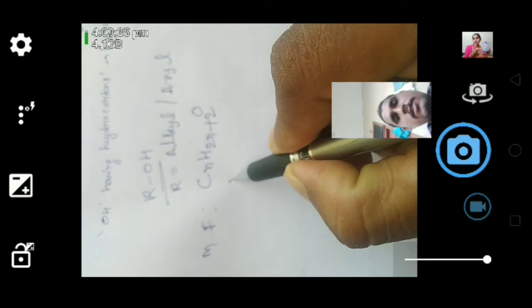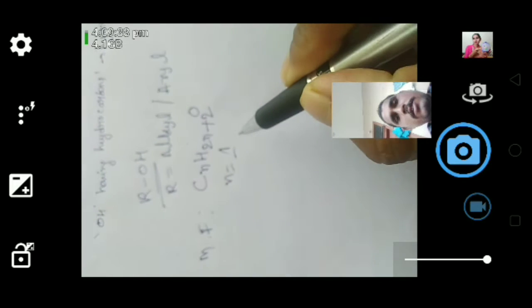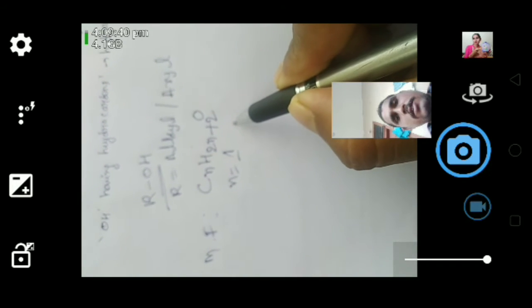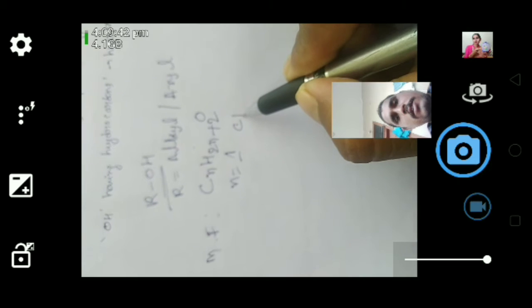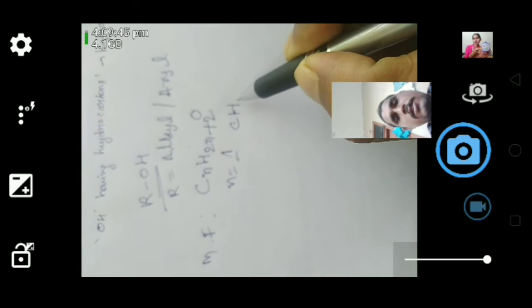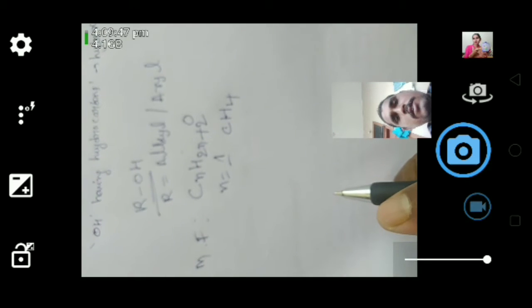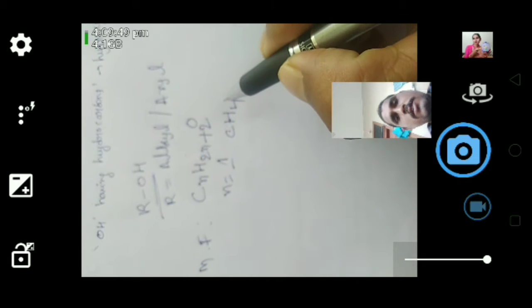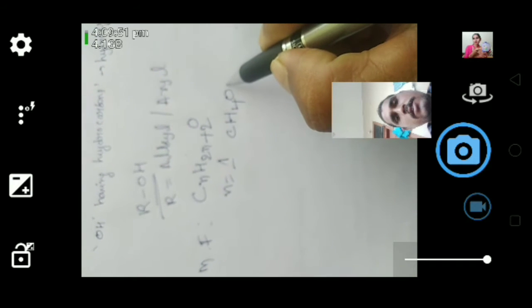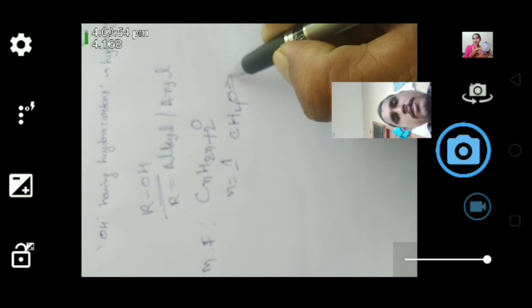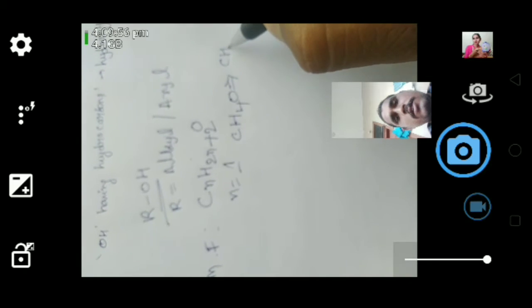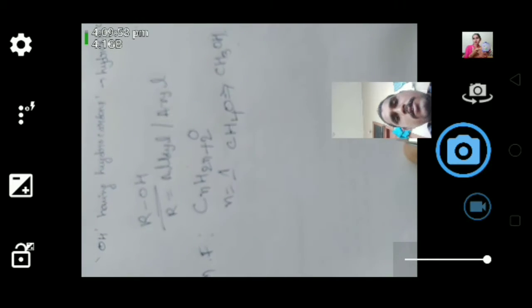Here, n equal to 1 gives CH4O, which can be written as CH3OH, methanol, or ethanol.